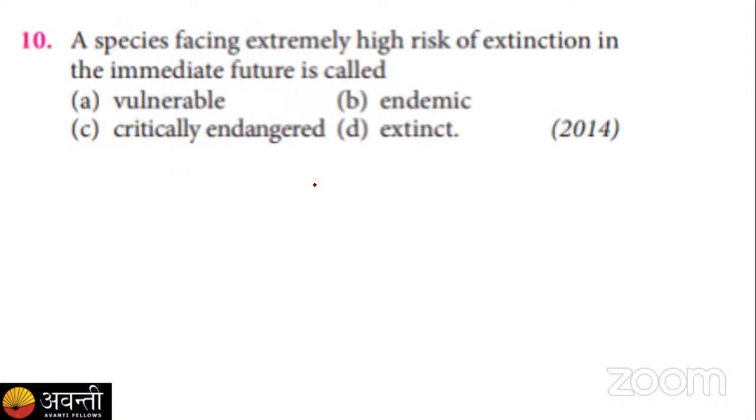Now moving to the next question: species facing an extremely high risk of extinction in the immediate future are called, right? Here we are talking about those species of animals and plants which are just at the border of being extinct. That means their number is very low. The individuals are very few. So your option A, vulnerable species, option B, endemic species, option C, critically endangered species, and D, extinct species.